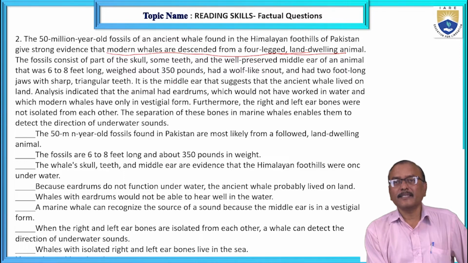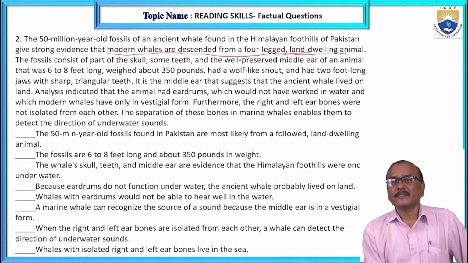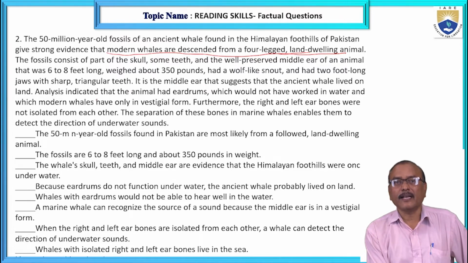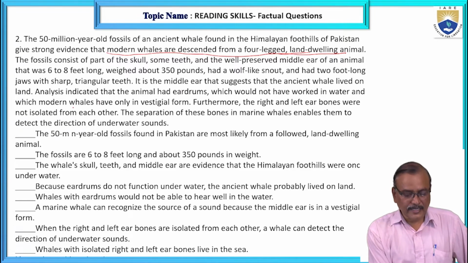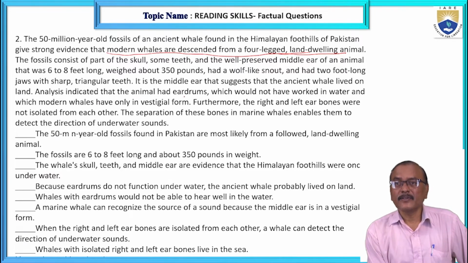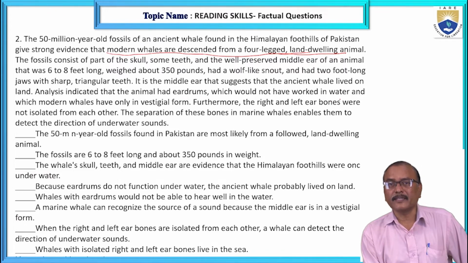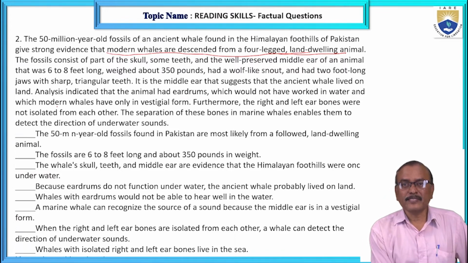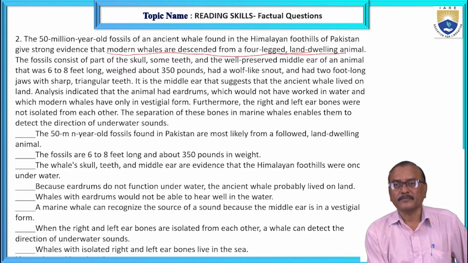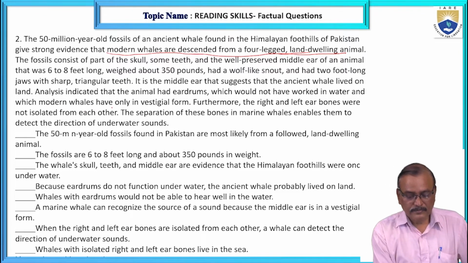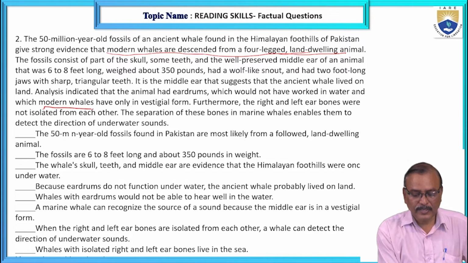It is the middle ear that suggests that the ancient whale lived on land. Analysis indicated that the animal had eardrums which would not have worked in water and which modern whales have only in vestigial form.